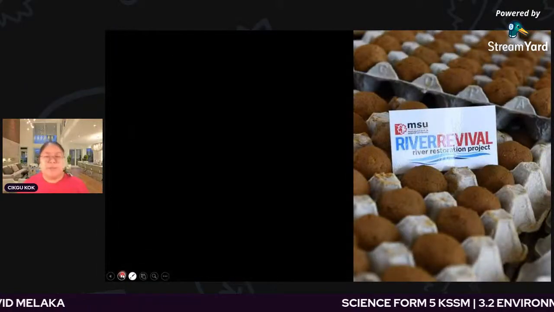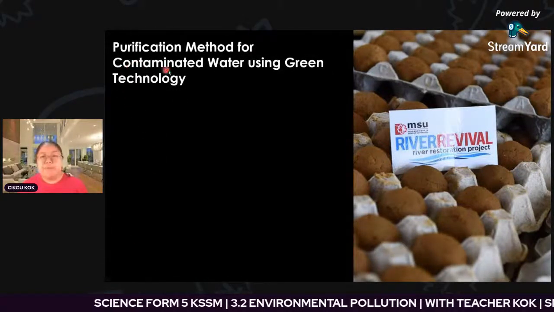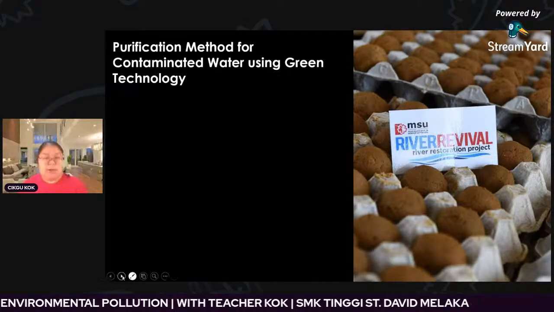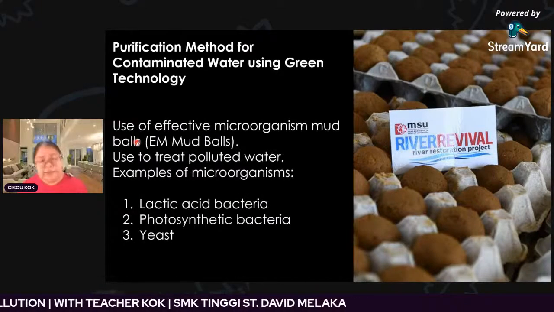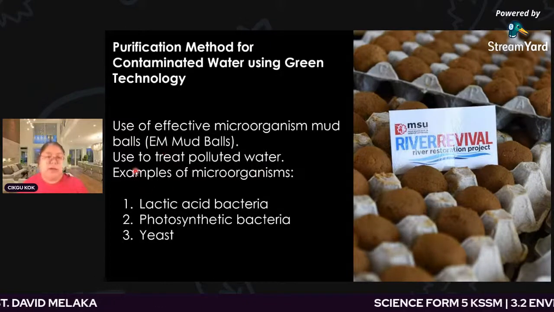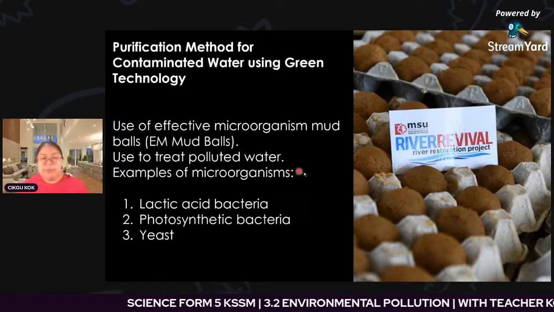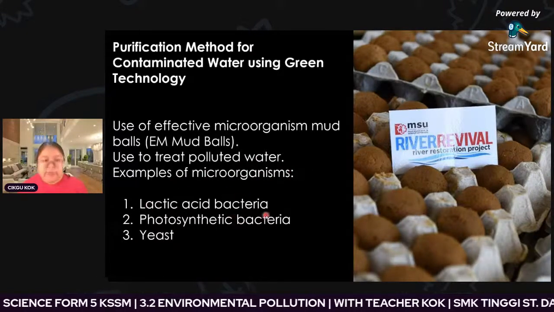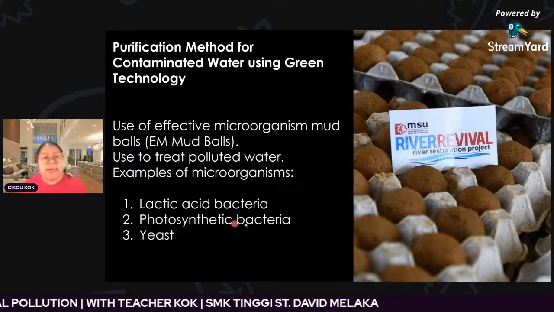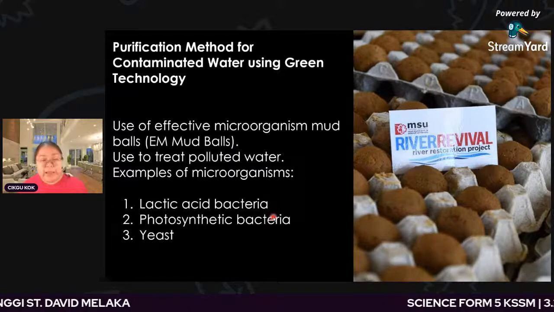Okay, after finishing the BOD and also API, now we're going to see the next one. The next one is a purification method for contaminated water using green technology. What are they using? They use the effective microorganism mud ball, or we call it EM mud ball. They use it to treat the polluted water. Examples of the microorganisms used are lactic acid bacteria, photosynthetic bacteria, and the last one is yeast. Normally, to create the mud ball, they use the material as a microorganism.